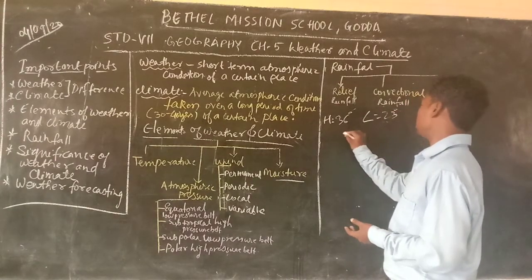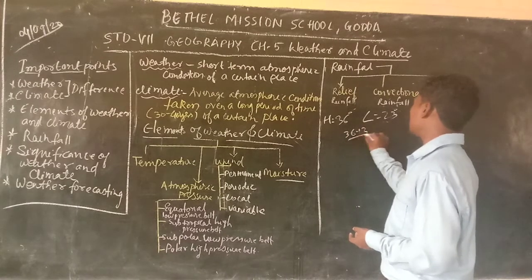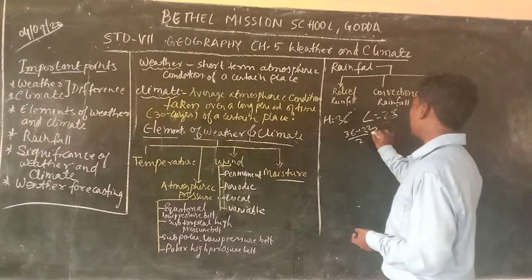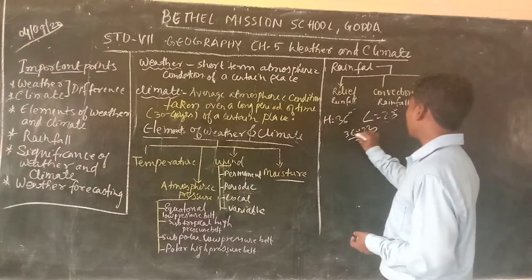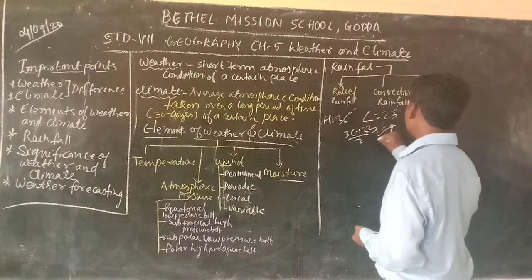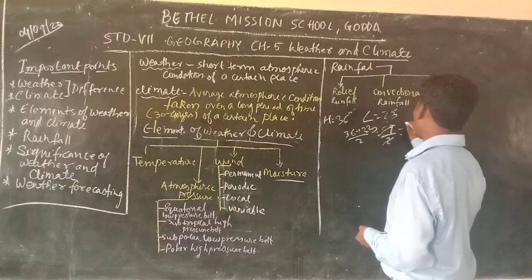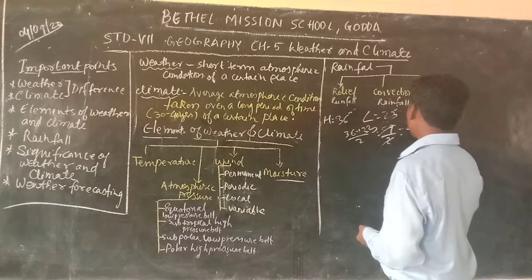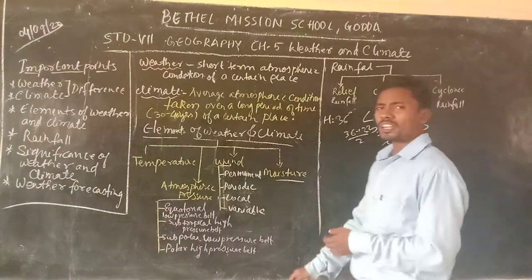So their average will be 36 plus 23 by 2. 36 plus 23 is 59. So 59 by 2. How much is it? It is something about 29.5.